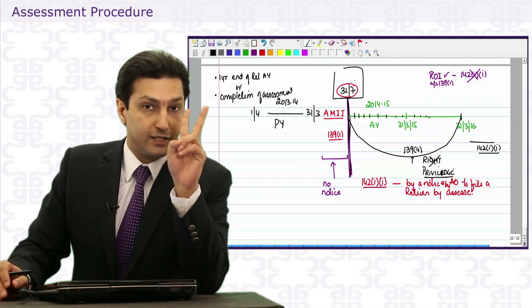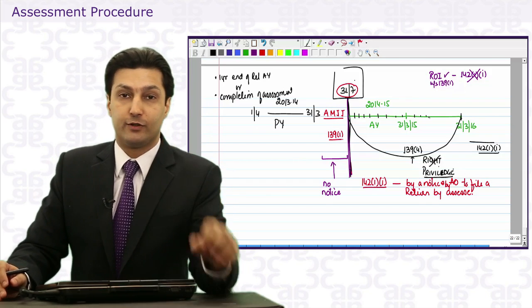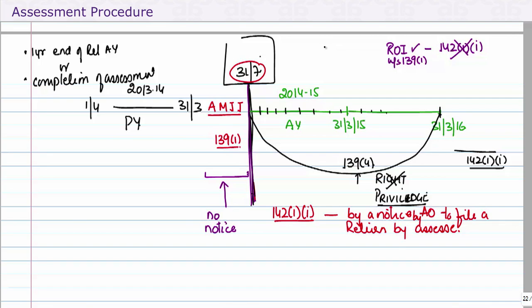That means after the due date, there are two types of returns possible. And I want you listening very carefully to this. One is a return in pursuance of a notice under 142.1.1 and the other is a return under 139.4. That means after the due date, there are two things.